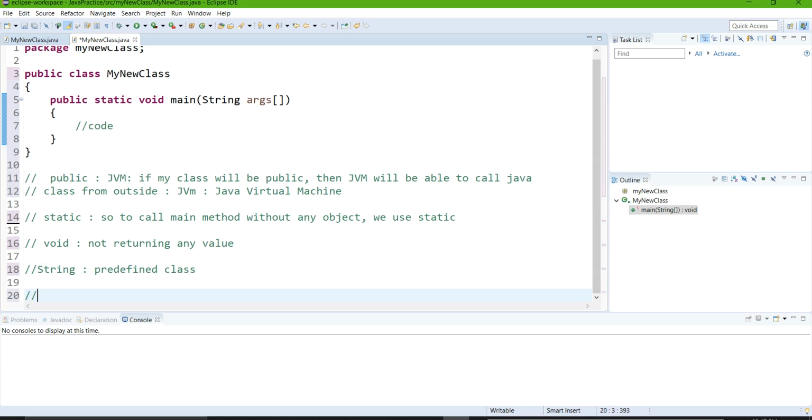And what is args? Actually, args is a variable which I am providing to the String class, and it is not compulsory that you always use args, but to follow all the criteria we are using args, but you can use any other variable as well. Okay, it is not compulsory.